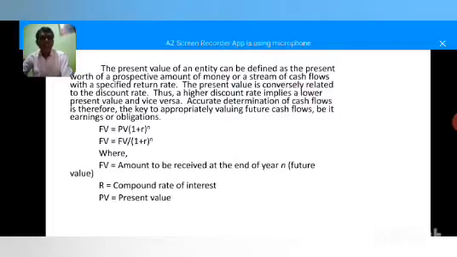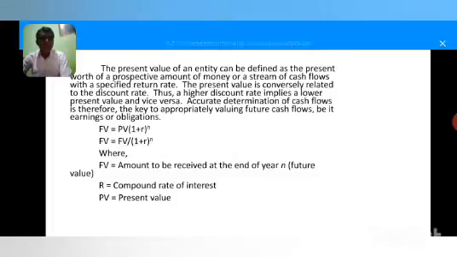Now talking about present value. Present value is quite opposite of future value.